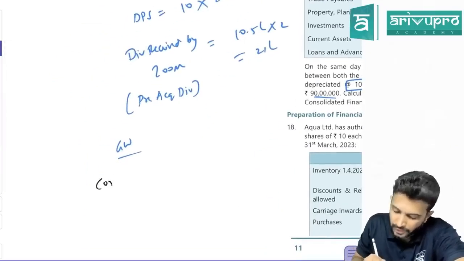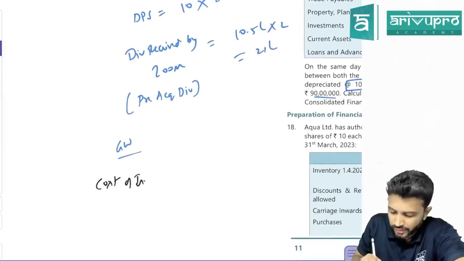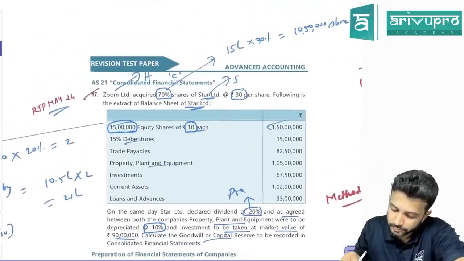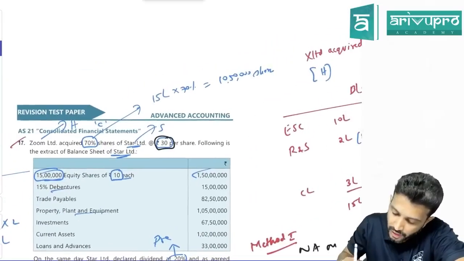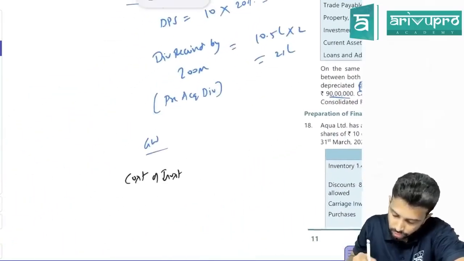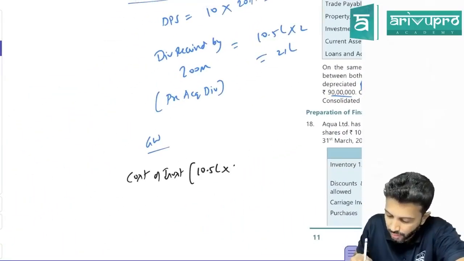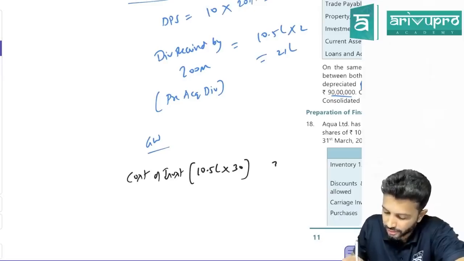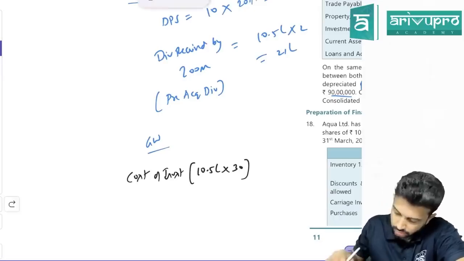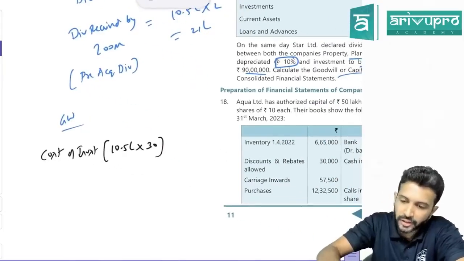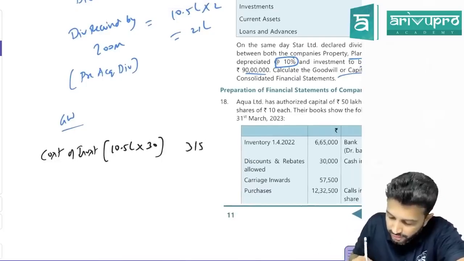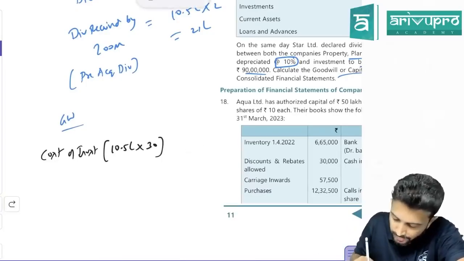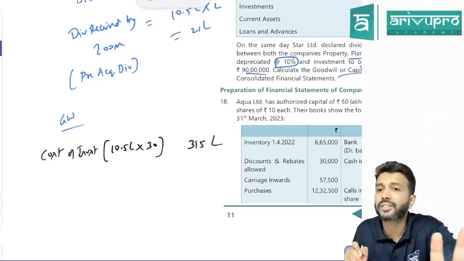First you will take PC. PC is nothing but cost of investment. We have to calculate or given? At 30 per share. Okay, they have also given. One share we paid how much? 30. How many shares have we acquired? 10 lakh 50,000. So 10.5 lakh shares we have acquired at 30 rupees per share. How much is this, sir? 10.5 into 30. That is 3 crore 15 lakh, which is nothing but 315 lakhs.